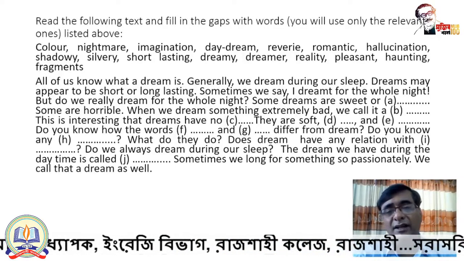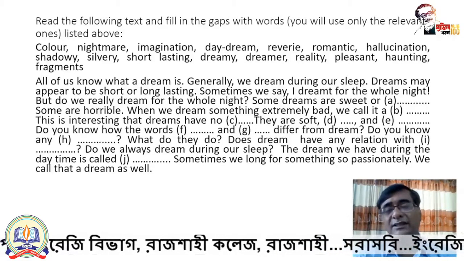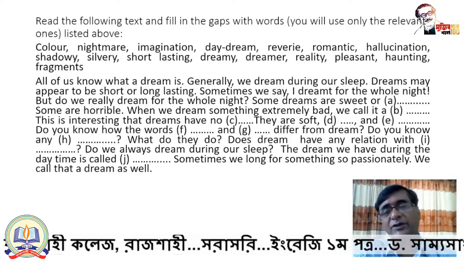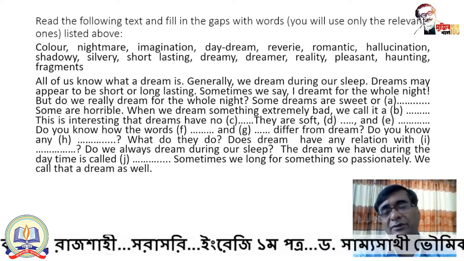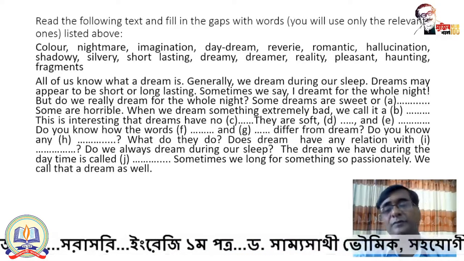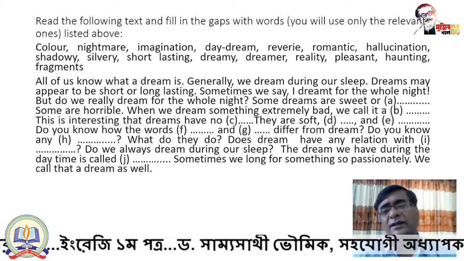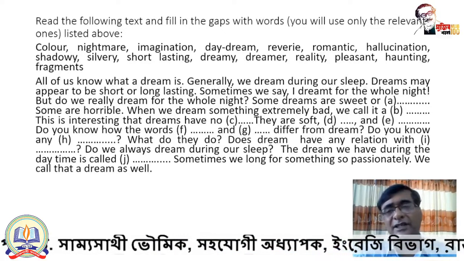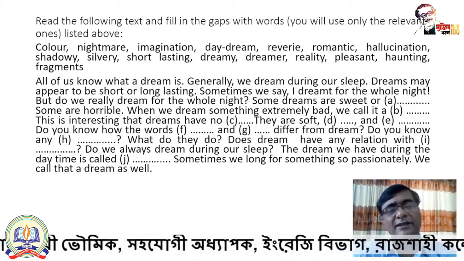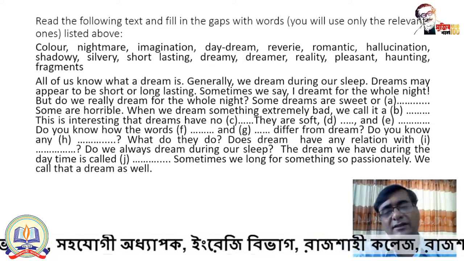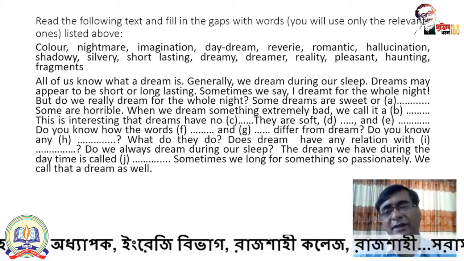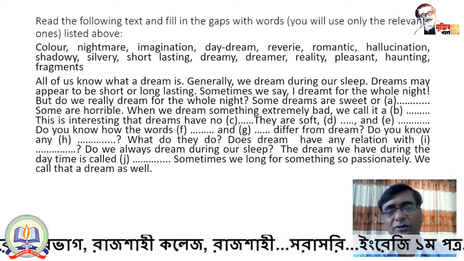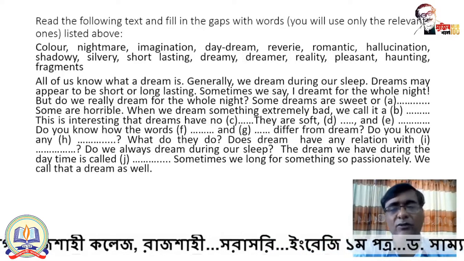Imagination is one thing and the opposite thing is reality. Reality is one thing and imagination is just the opposite. Pleasant, something which is beautiful. Haunting, over here haunting is basically frightening, intimidating. Fragments, it's not complete, it's fragmentary, broken things or fragmented things, we say. It's not complete, anything complete.